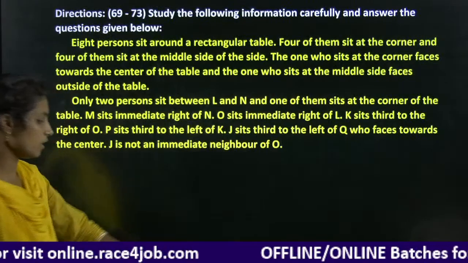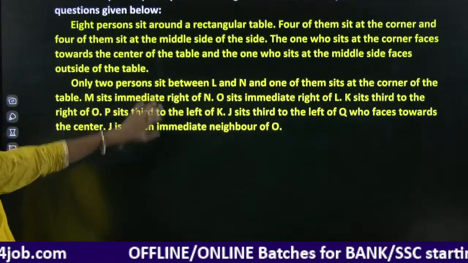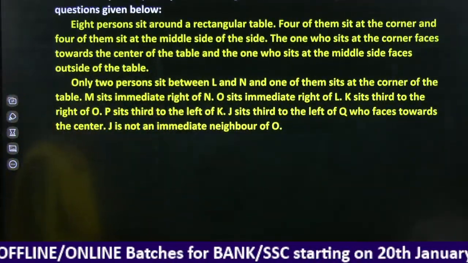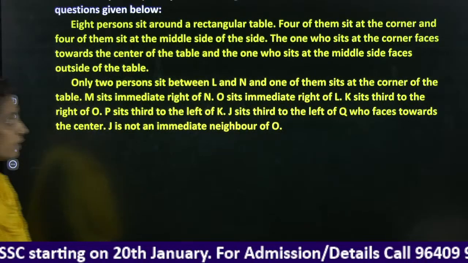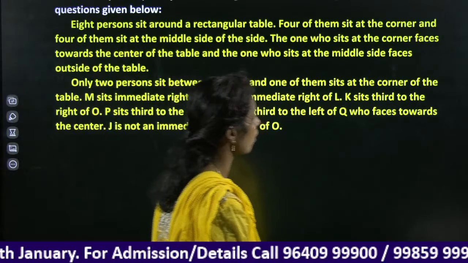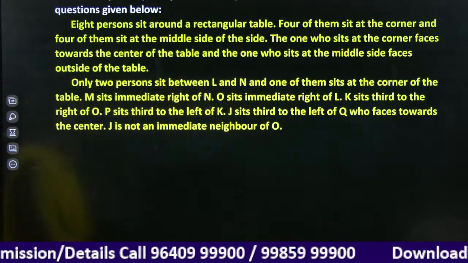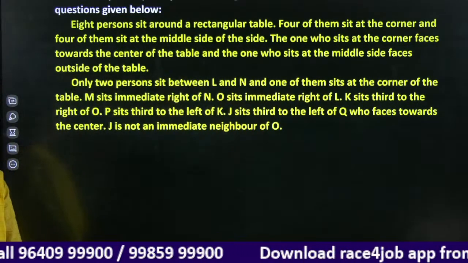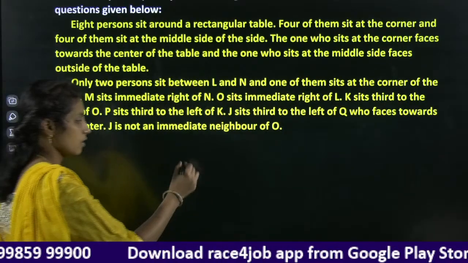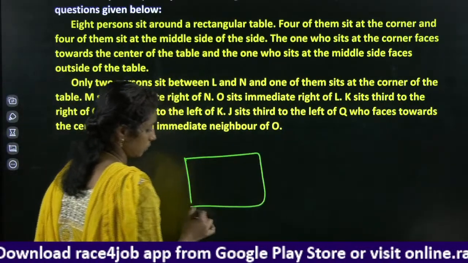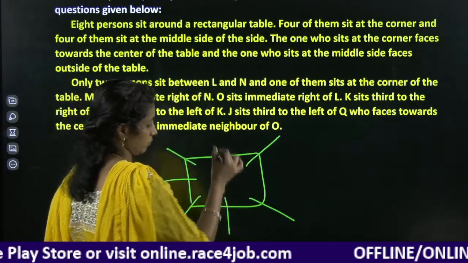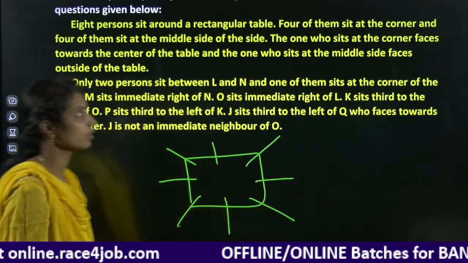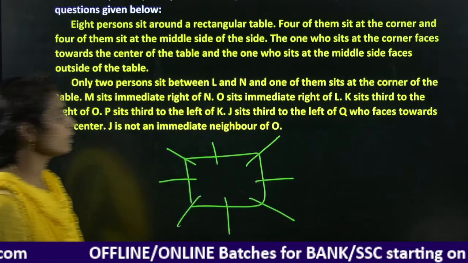Right, and here we have a sitting arrangement based question. 8 persons sit around a rectangular table, 4 of them sit at the corner and 4 of them sit at the middle side of the table. 4 sit at the corners, 4 are in the middle of the table.